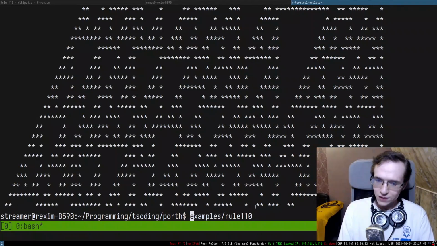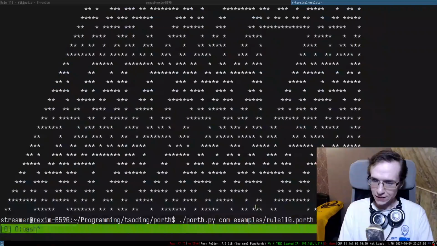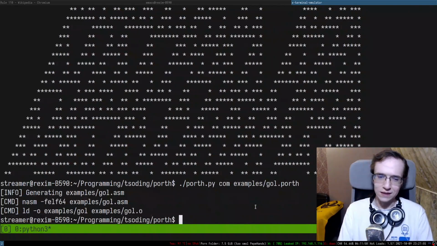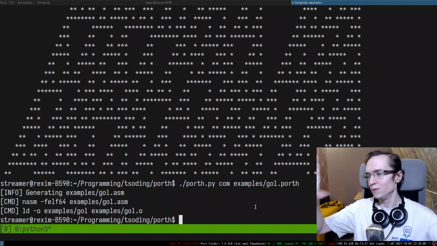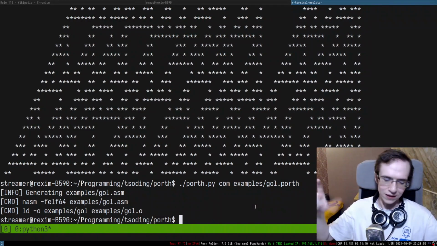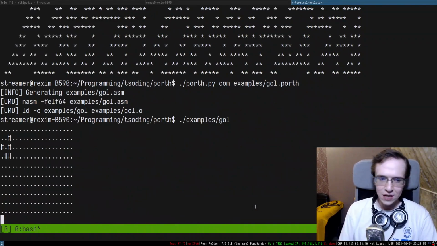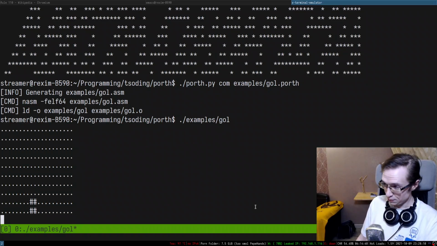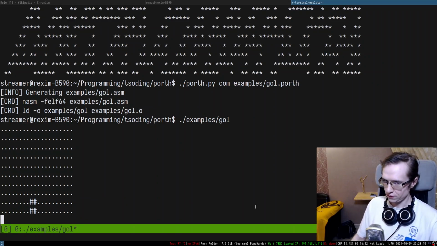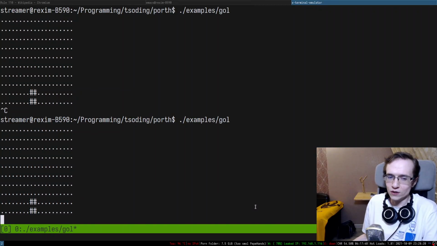But recently I implemented an even cooler example, game of life. It's located in goal.porth, and it's not just a game of life that prints the state of the game on each separate line. It's not like that. It's actually interactive in some sense. It looks like this. Essentially it uses terminal escape codes to redraw itself. So you can actually stop it, and you can do whatever you want.